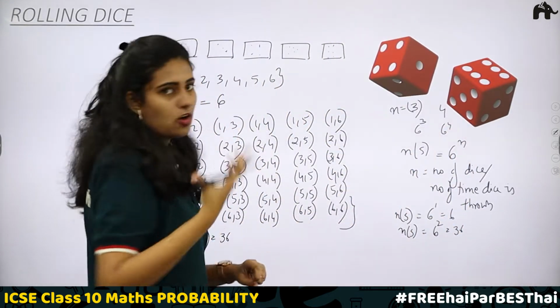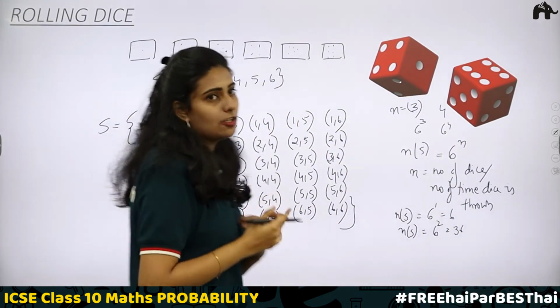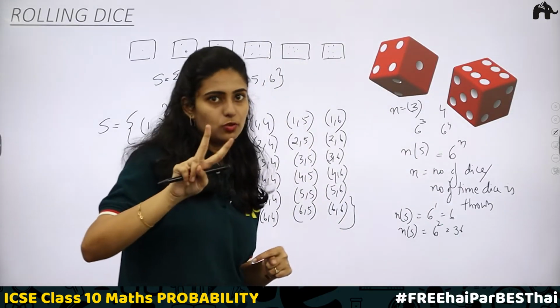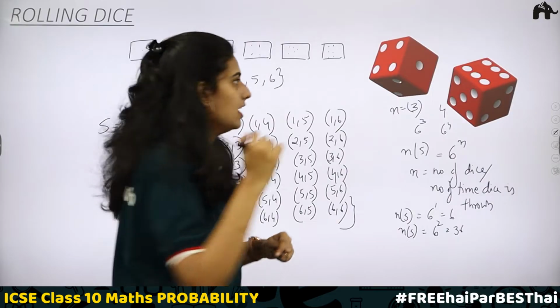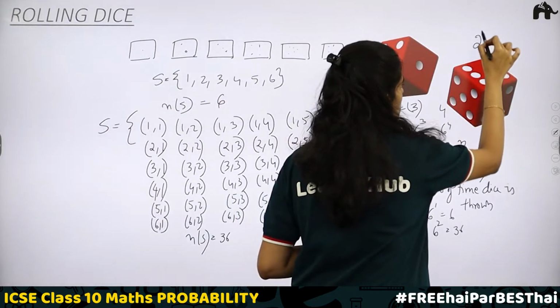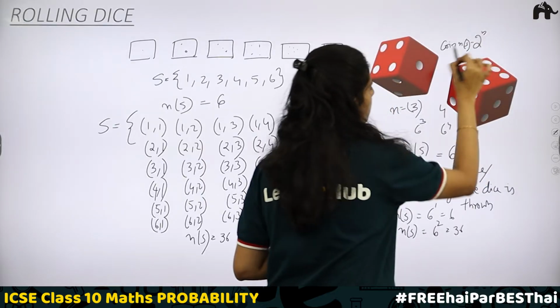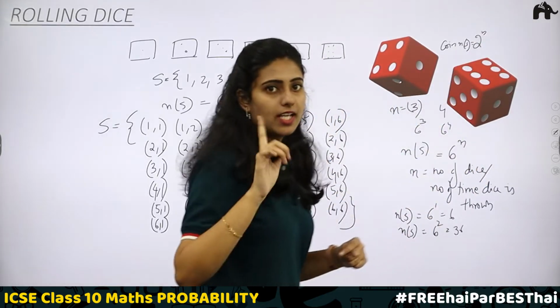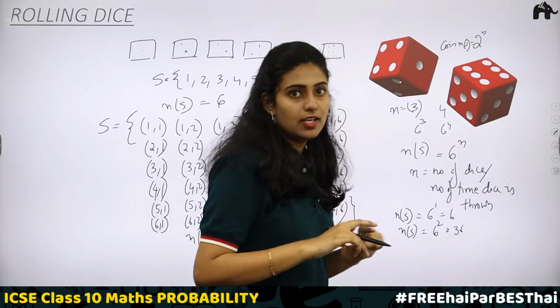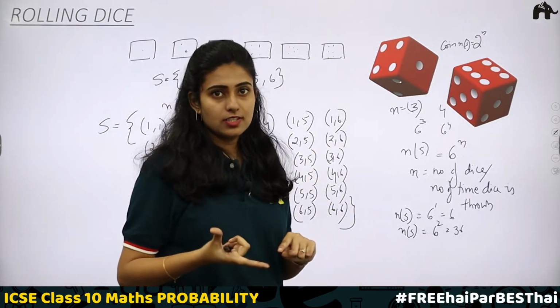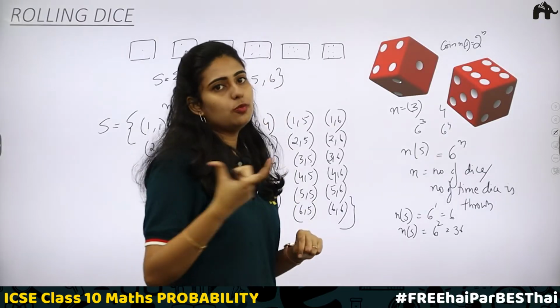Similarly, in the case of coin also, you can do the same thing. In case of coin, you had only 2 outcomes. When one coin is taken, you have 2 faces, which is head and tail. Therefore, the formula will be 2 raised to n. For coin, n of s will be equal to 2 raised to n. So, when n is equal to 1, you will be getting 2. When n is equal to 2, 2 coins are taken, 2 square is 4. 3 coins are taken, 2 cube is 8.